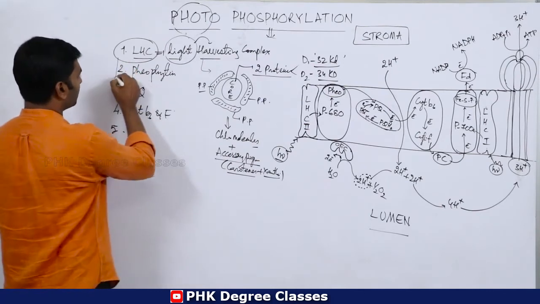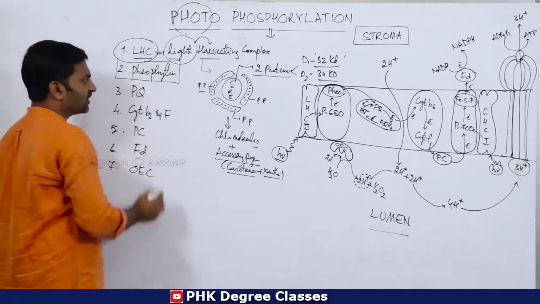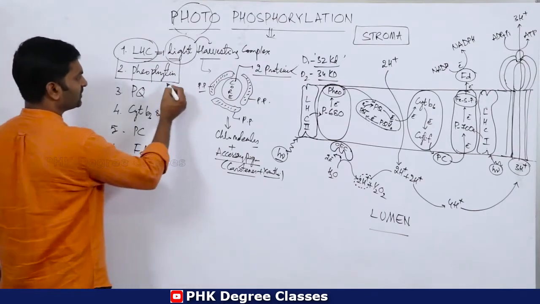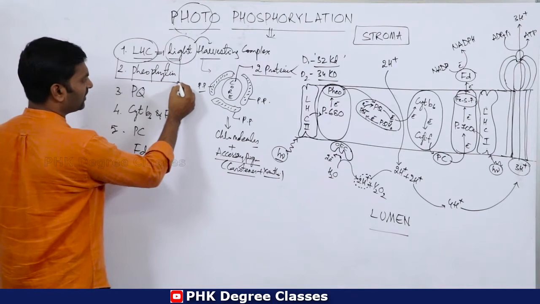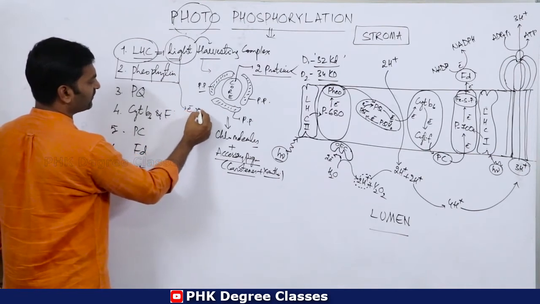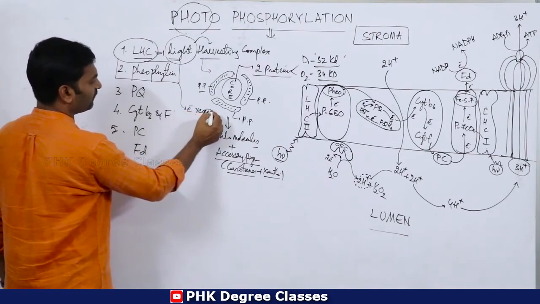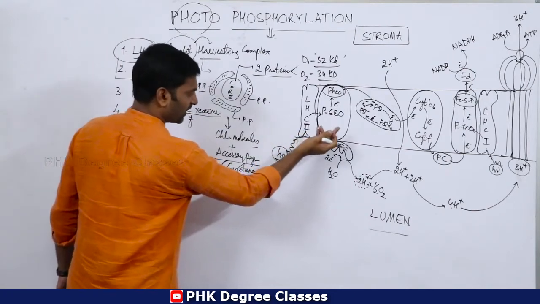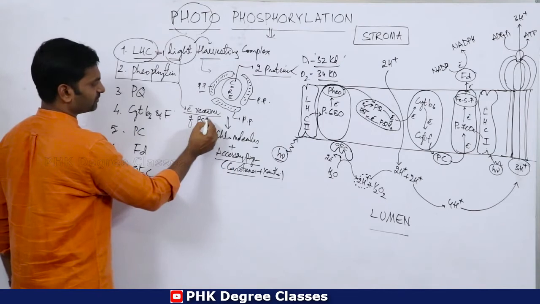Then second, pheophytin. This is the first electron receiver. First electron receiver of which? Photosystem 2.